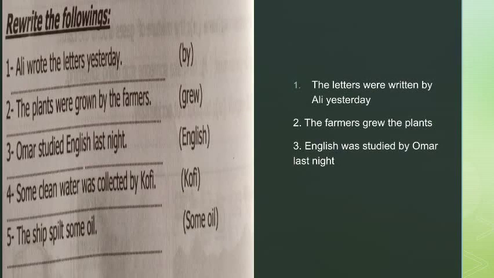Number 4. Some clean water was collected by Coffee. Okay? I want to start by Coffee. Cancel by and cancel was. And then we should start with the subject. Coffee collected some clean water.